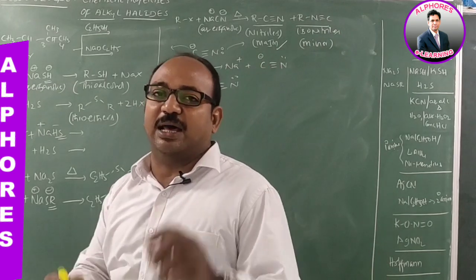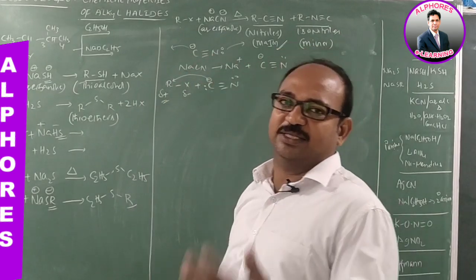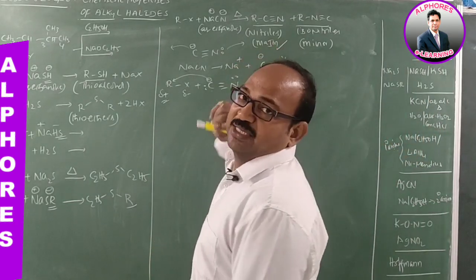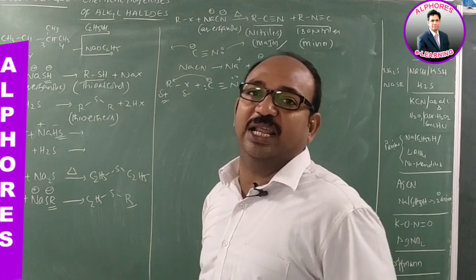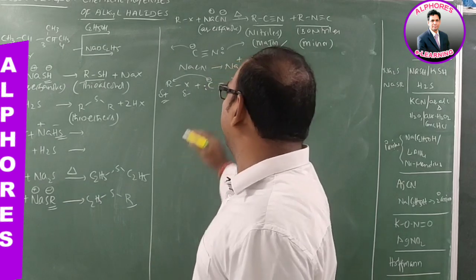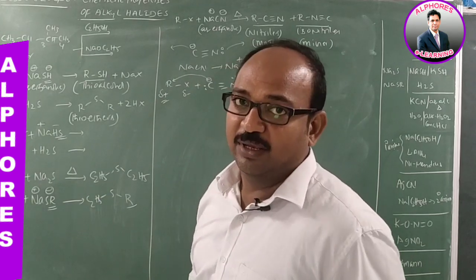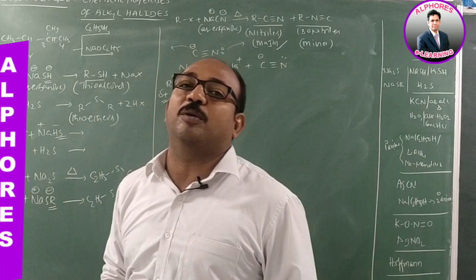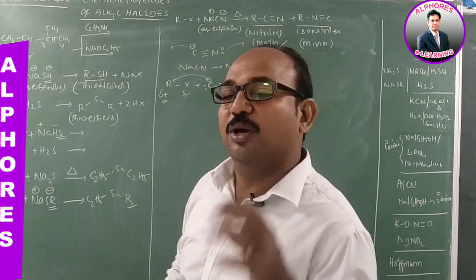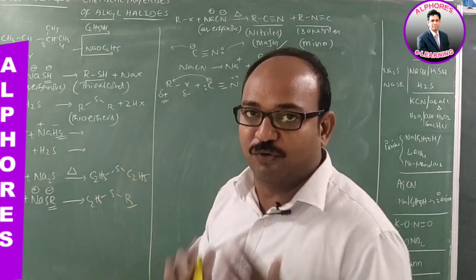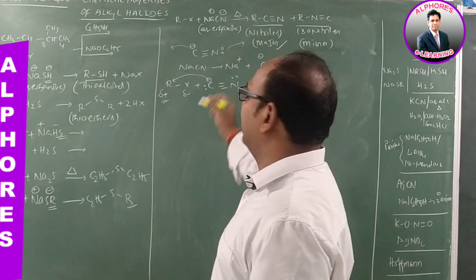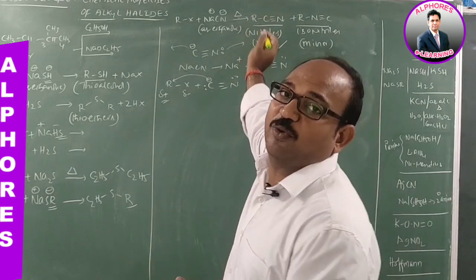Now, RCN, RNC, that is fine. But why is this one major? Since the carbon-carbon bond is a strong bond, and the carbon-nitrogen bond is relatively weak. Obviously, if a strong bond is formed, more energy is liberated, and the formed product is more stable. Ultimately, the product is more stable, meaning it is the major product you are getting.